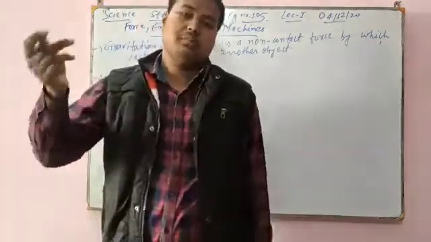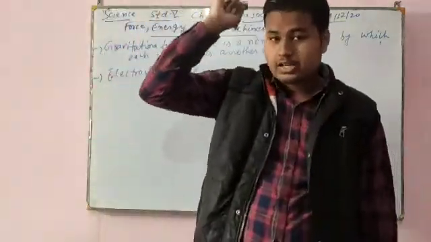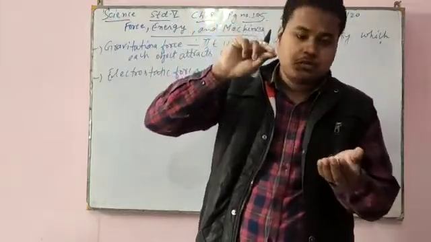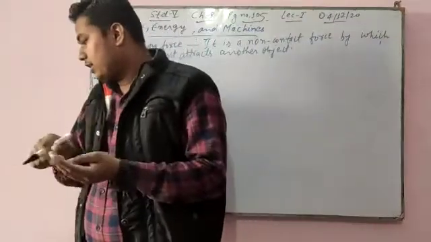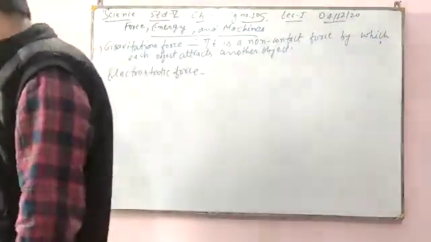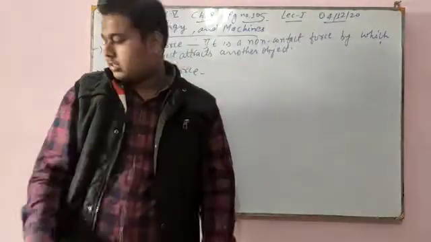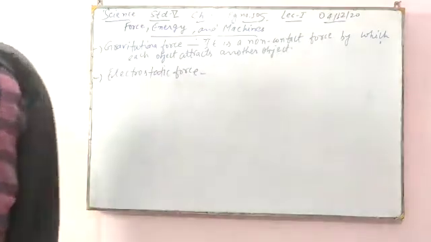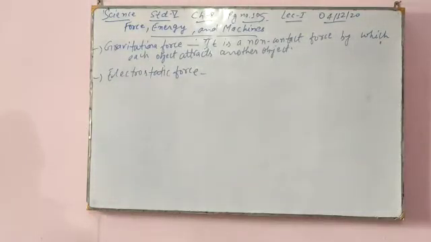Then what will happen? The small pieces of paper will stick to the comb. This happens because the comb is exerting an electrostatic force on the paper.